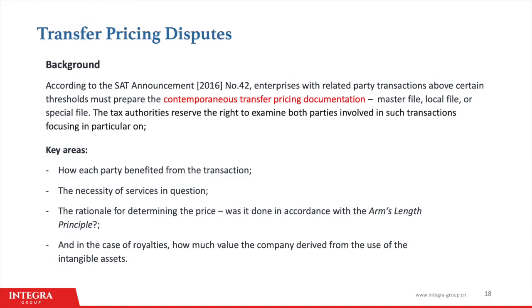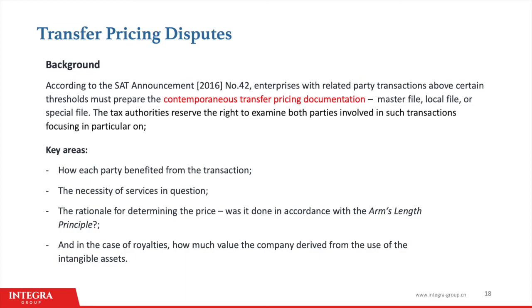If a transfer dispute arises and the company can either not provide the necessary supporting documents or are found to be non-compliant with the arm's length principle, the Chinese tax authorities have the right to make the intercompany payment non-deductible. This means that the entire amount of the transaction will be subject to corporate income tax regardless of how much profit the company made that year.